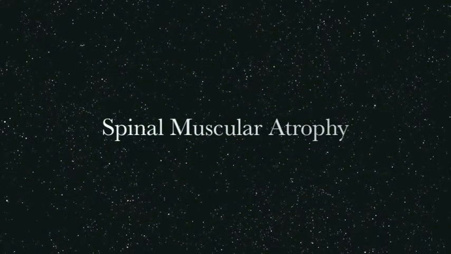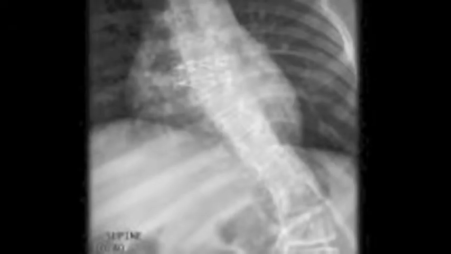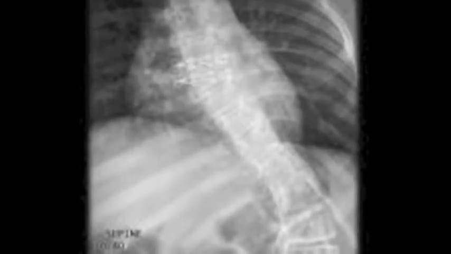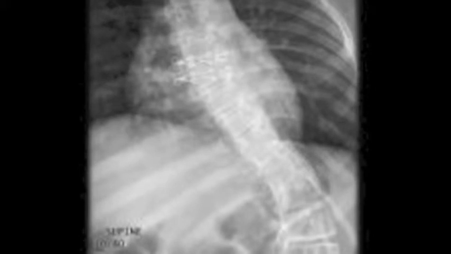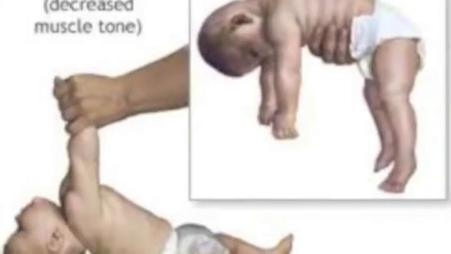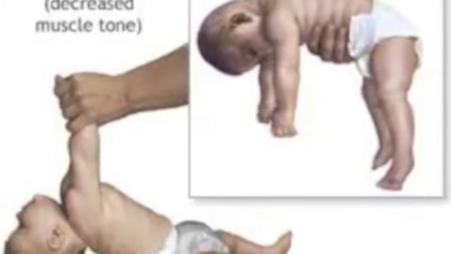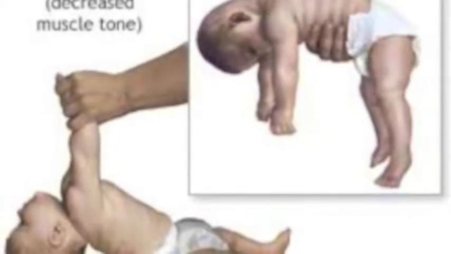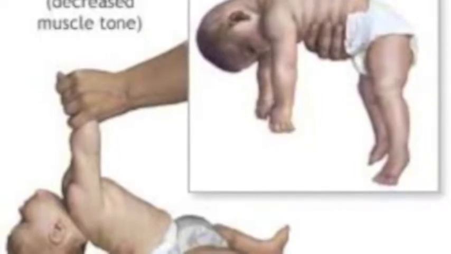The last disease I'm going to talk about is spinal muscular atrophy. Spinal muscular atrophy is an inherited disease that causes muscle weakness and damage over time and eventually leads to death. It usually begins as an infant. Some symptoms include hard time breathing, hard time eating, poor muscle tone, and little movement. Some tests that can be done are brain and nervous system examination and a muscle biopsy. There is no known treatment, just supportive care and physical therapy.